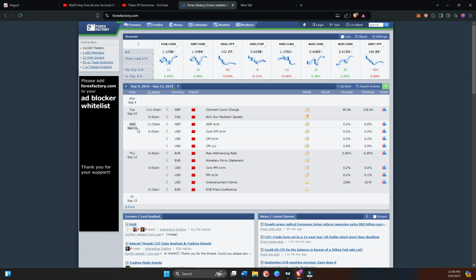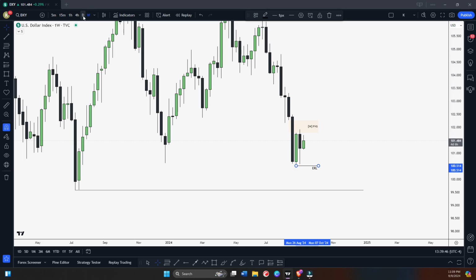So tomorrow, on Tuesday, we have no news on USD. So we can anticipate that USD pairs may consolidate a little, may be a bit choppy. Wednesday we have big high impact news, that is CPI, one of the major high impact news. If you're going to look for intraday on major USD pairs, then it is better to wait for CPI, then post CPI if you get a setup, trade it. And Thursday and Friday will be better for USD pairs.